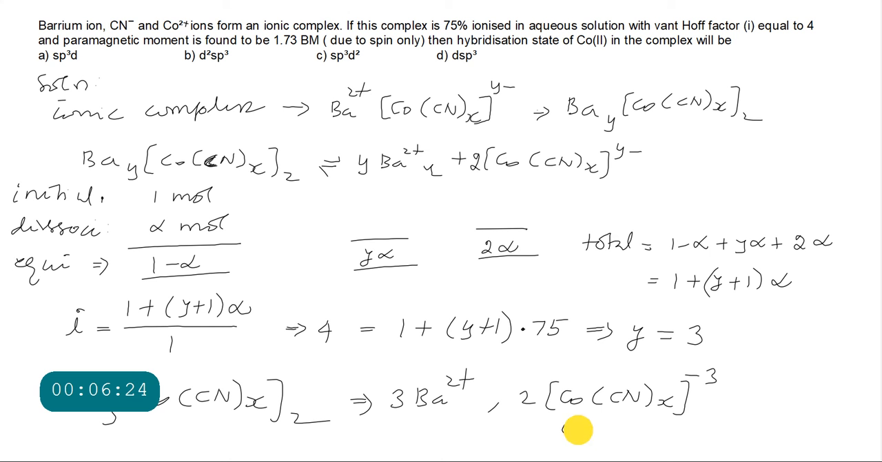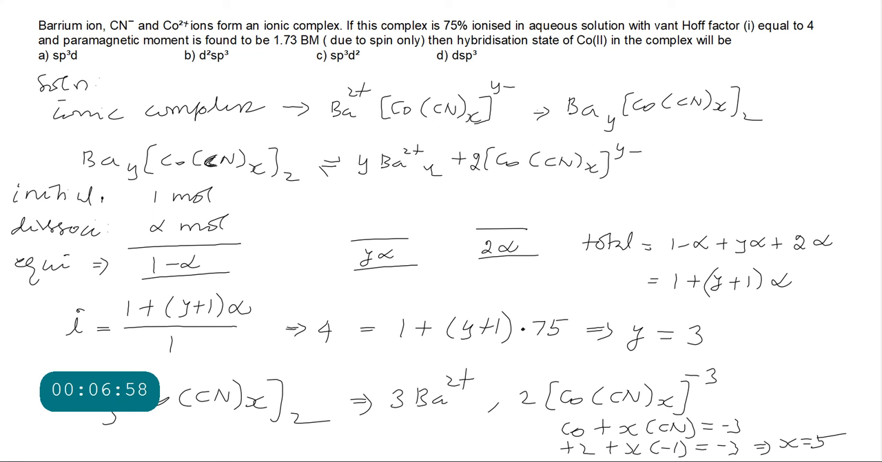Now cobalt oxidation number is plus 2, we know, then plus x times cyanide, which is minus 1, is equal to minus 3. From this we get x. We are getting x is 5. So we got x now, and that 5 we will substitute.